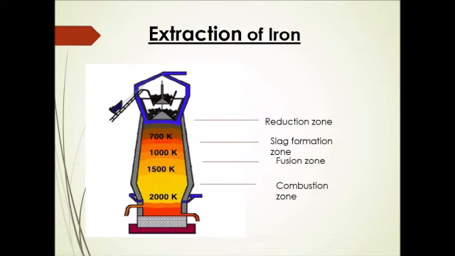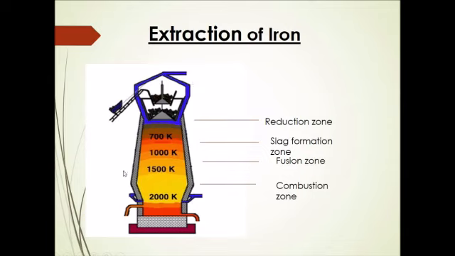Charge is the calcined ore mixed with coke and limestone, in the ratio of 8:4:1. Please remember this ratio. It is a mixture of calcined ore, coke and limestone in the ratio of 8:4:1, fed into the blast furnace.